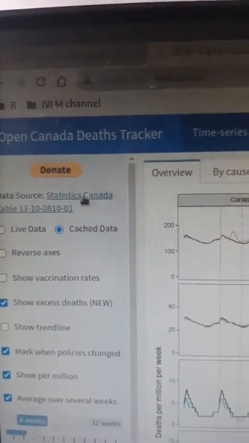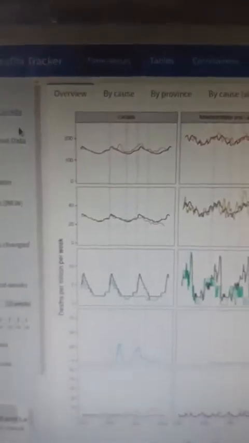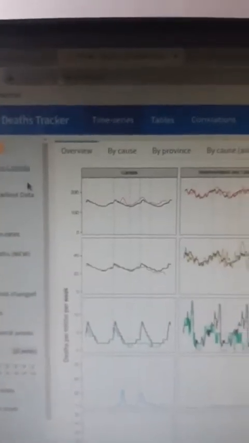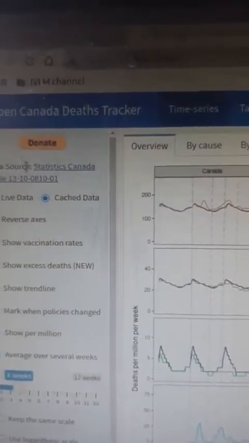So that's where you could go, and you would see it's loading data directly from the Statistics Canada website. From this Statistics Canada website, I can open it in a new tab. And I think it could be very interesting for everyone to understand better all this data. So the data comes from the Statistics Canada website.